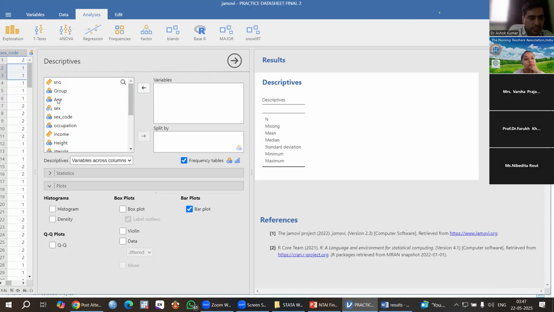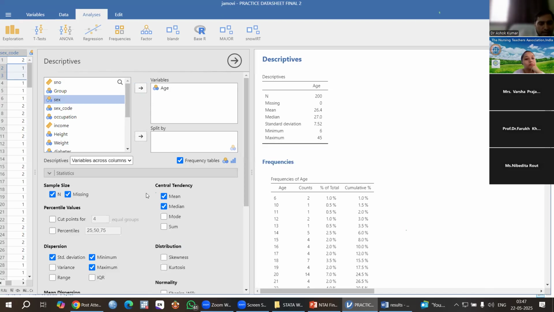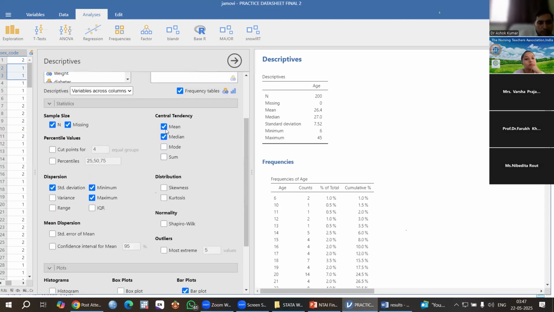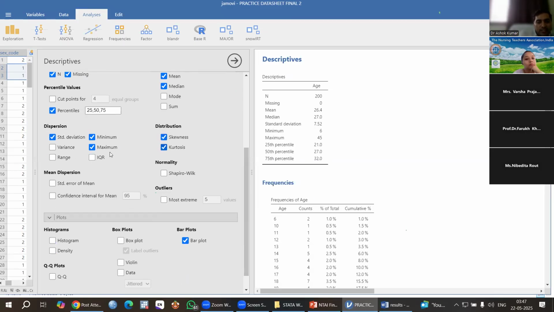Age is a quantitative variable, for example. Then I can bring age from here to here. Then in statistics, you can see statistics and plots. I can click statistics, and you will get this. Already there are mean and median. There is a percentile, just click. Then skewness, kurtosis, and IQR you can get.